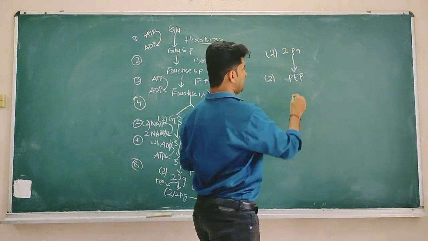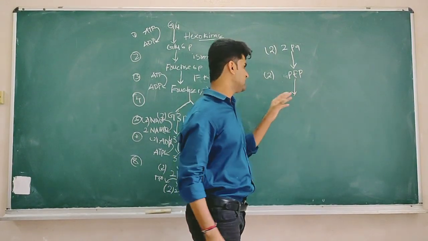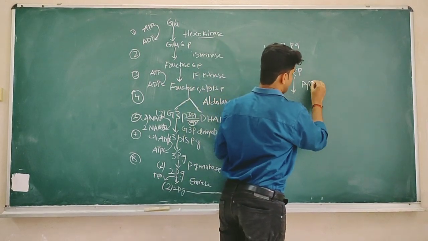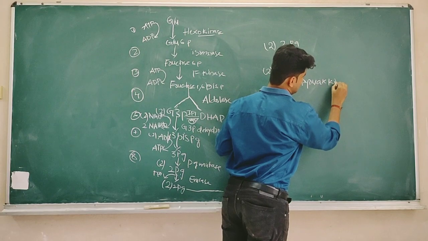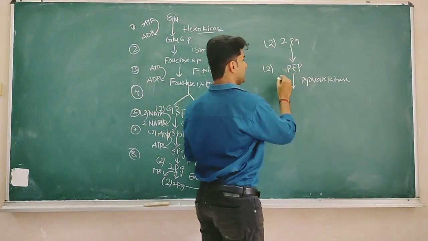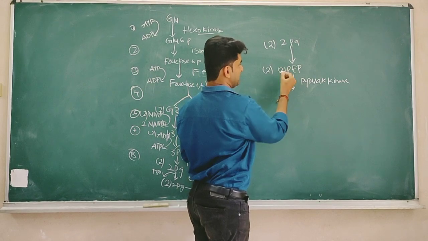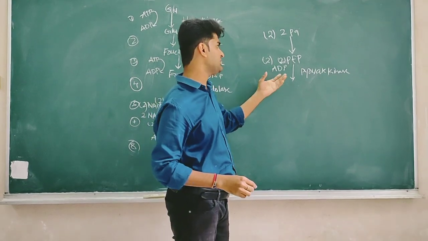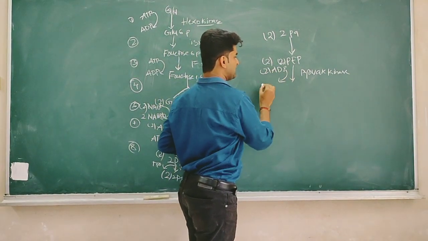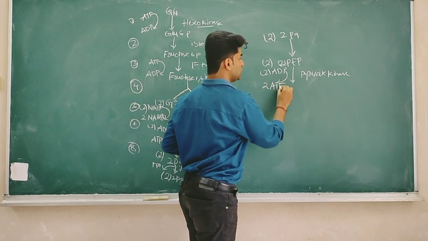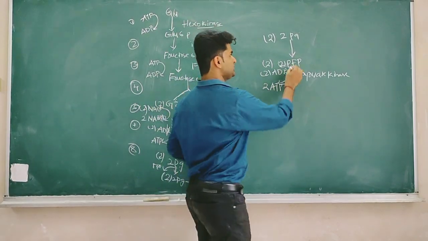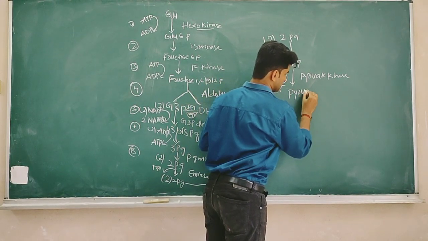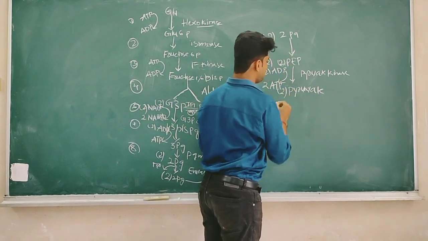Now this PEP will finally undergo the 10th reaction, that is a dephosphorylation reaction, in the presence of pyruvate kinase. Here, the phosphate at the second position is removed and added to 2 molecules of ADP. Finally, these 2 molecules of ADP are converted into 2 molecules of ATP. Now this step gives pyruvic acid, or pyruvate. Two molecules of pyruvate have formed.